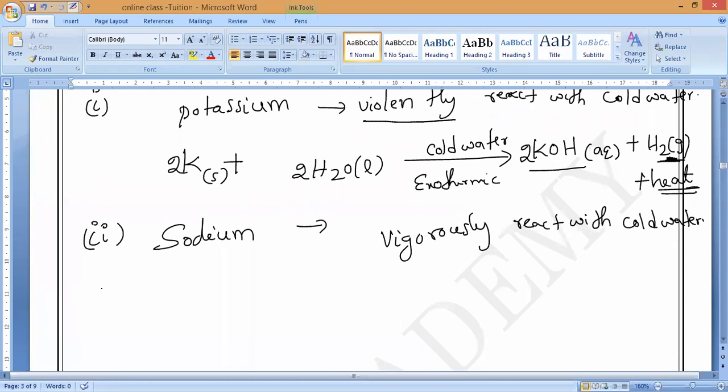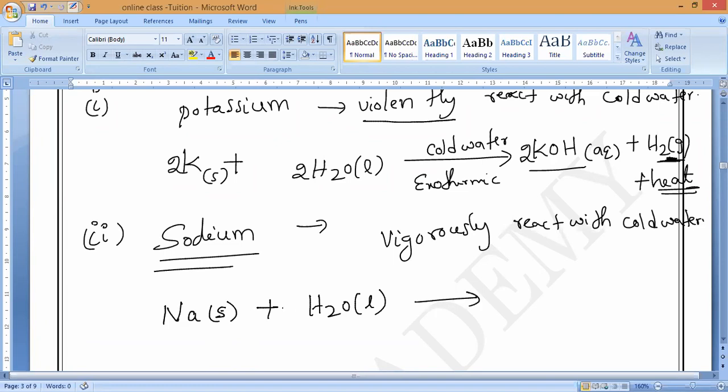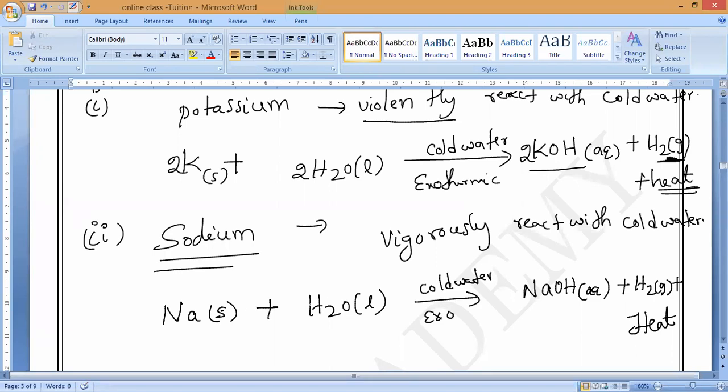Okay. Now that reaction: sodium. So what is the sodium symbol, guys? What is the state? Solid state plus water, H2O, in liquid state, will give you what, guys? Sodium hydroxide plus hydrogen gas H2 plus heat. And what will it produce? Heat energy. It's an exothermic reaction. So you can write cold water. Exothermic reaction.